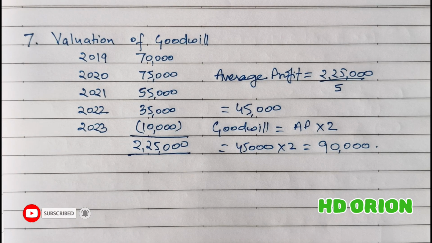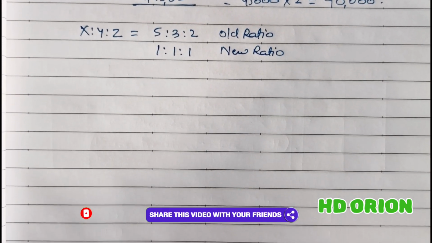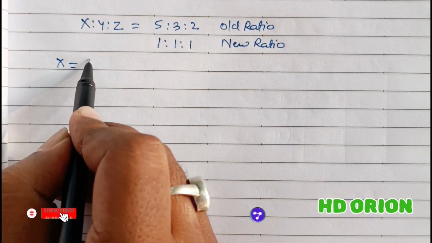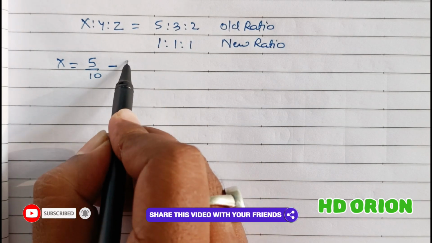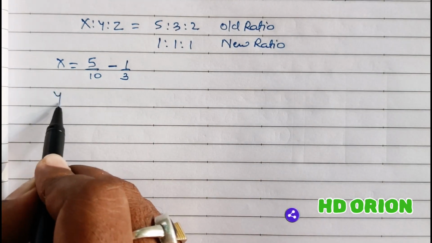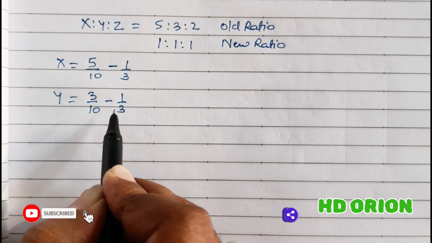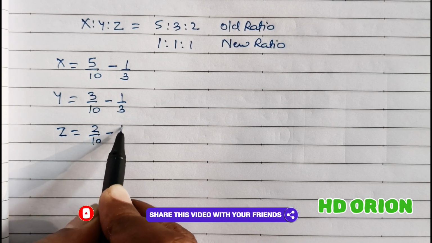So we have to pass the journal entry. Before that, we have to calculate the sacrificing and gaining ratio. So let us calculate. For this, we have the old ratio and new ratio. For partner X, old ratio is 5 by 10, minus 1 by 3. And for Y, it is 3 by 10 minus 1 by 3. And for partner Z, it is 2 by 10 minus 1 by 3.